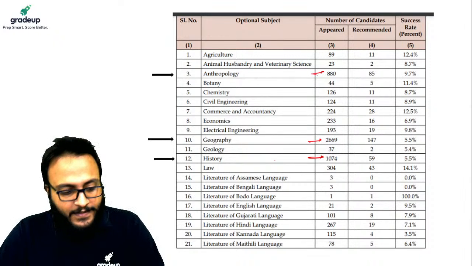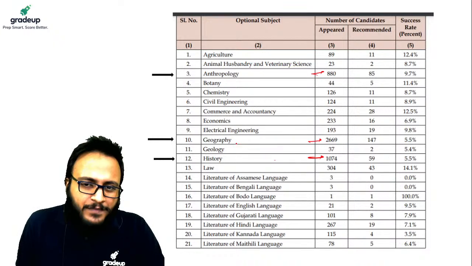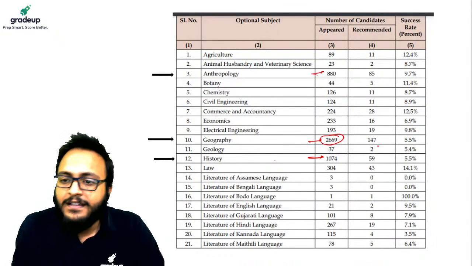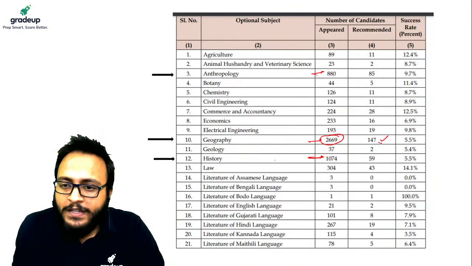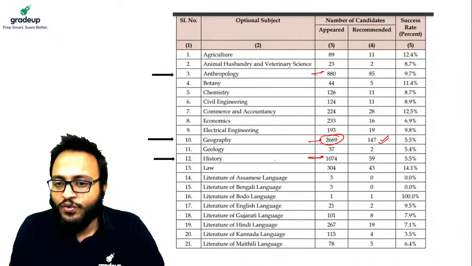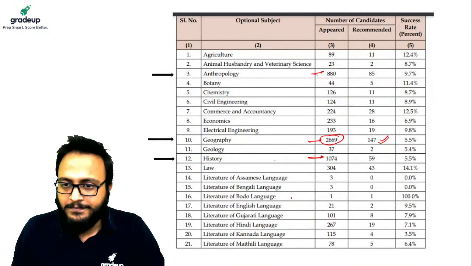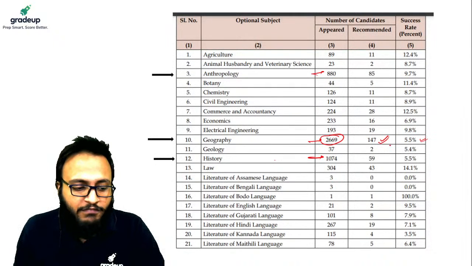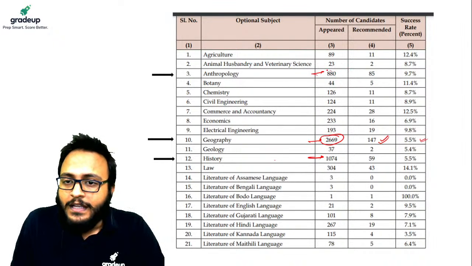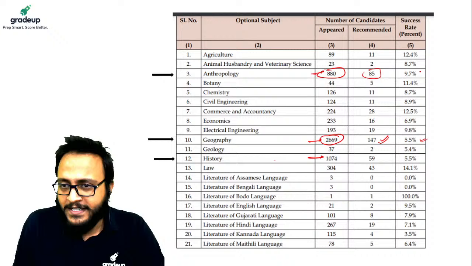So guys, here, as you can see, geography, more than 2,600 candidates, but only 147 recommended. And this number shows the students who appeared in the mains examination. 5.5% success rate, very poor. Anthropology, 880 candidates appeared in the mains and 85, almost 10% success rate.